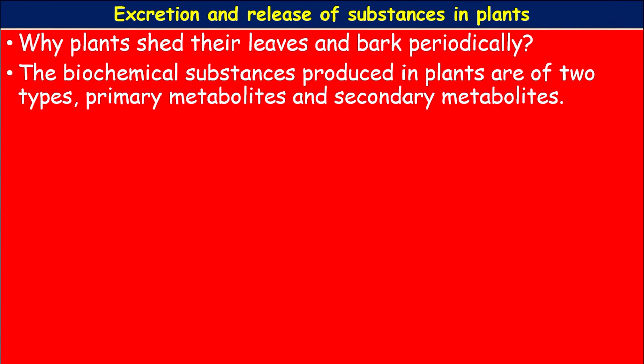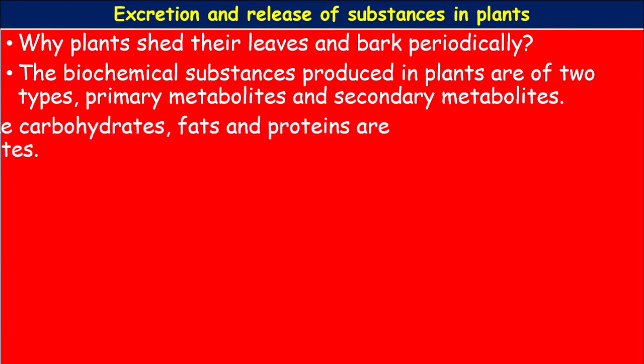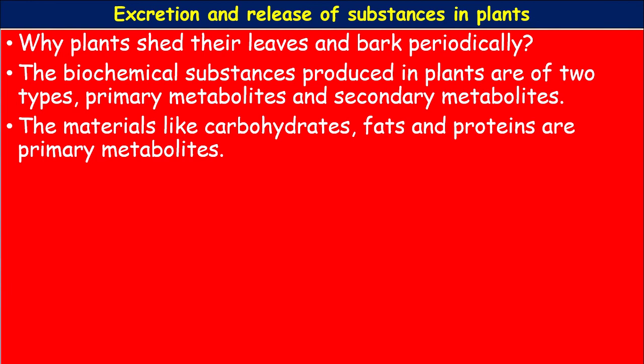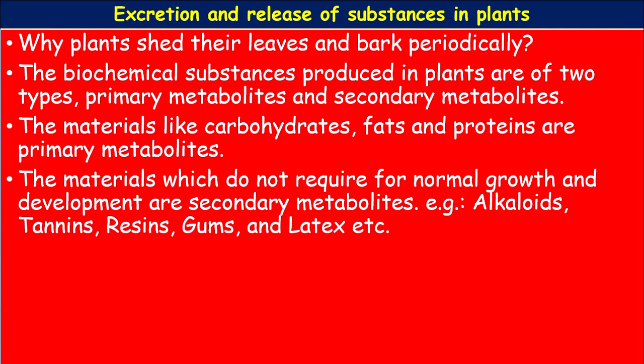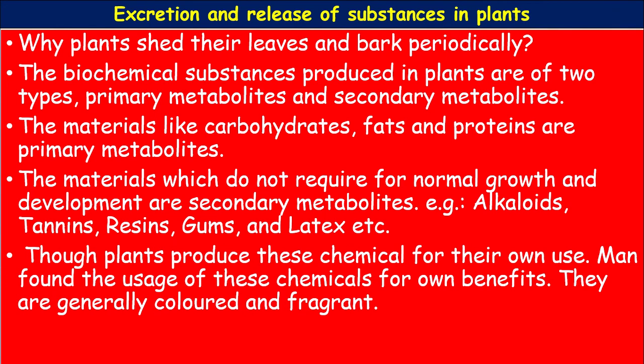The biochemical substances produced in plants are of two types. They are primary metabolites and secondary metabolites. The materials like carbohydrates, fats and proteins are primary metabolites. The materials which are not required for normal growth and development are called secondary metabolites. Examples of secondary metabolites: alkaloids, tannins, resins, gums and latex. These are all secondary metabolites.